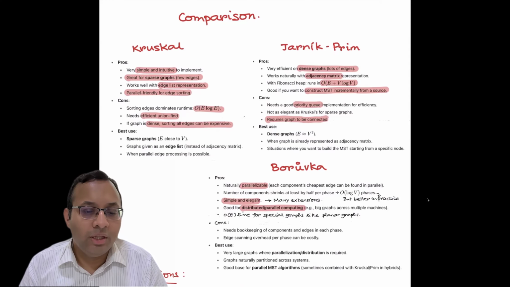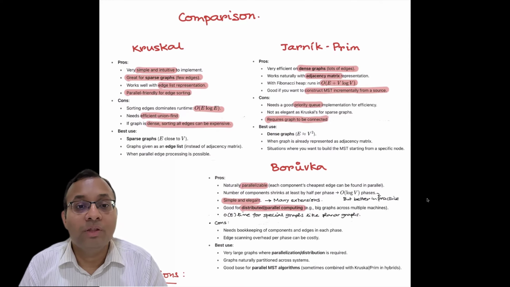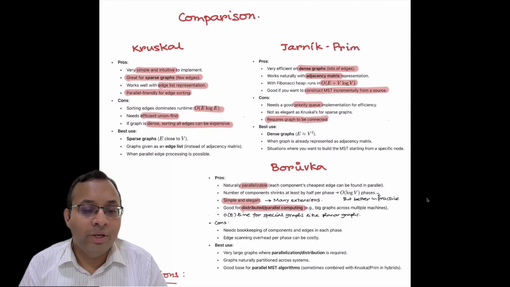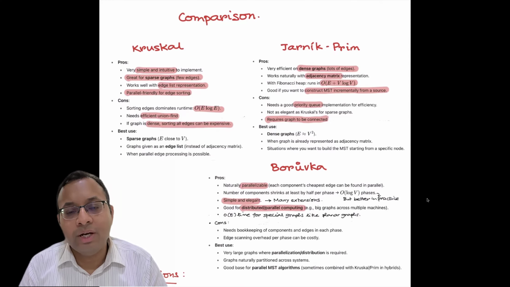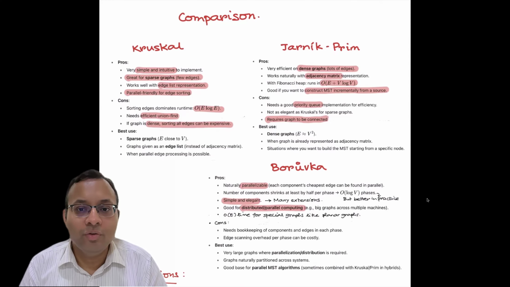The issue with this is if there are too many edges and the graph is dense, then it is E log E, which can be quite bad. In that case E could be order V squared, so it could be V squared log V. And you need data structures like union find, which means a complicated implementation. That can be problematic. For Jarnik-Prim, the runtime is order E plus V log V if you use a Fibonacci heap, and it works well with the adjacency matrix representation.